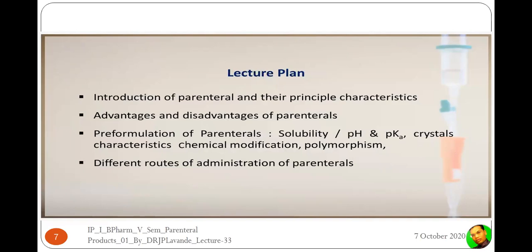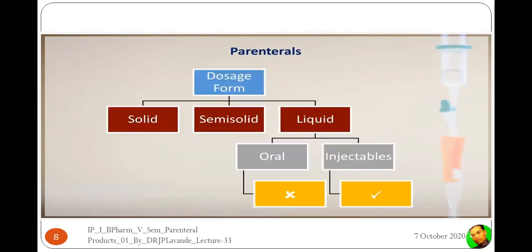Now, in order to achieve these learning outcomes, our lesson plan will move like this: the introduction of the parenteral, their principal characteristics, then the advantages and disadvantages of the parenterals, and pre-formulation of the parenteral, which is associated with solubility, pH, pKa and their relationship, then the crystal characteristics, the chemical modification which may be required, and polymorphism. Then we will see the different routes of administration of the parenterals.